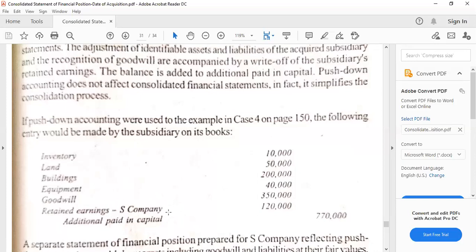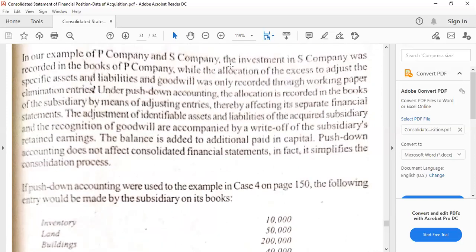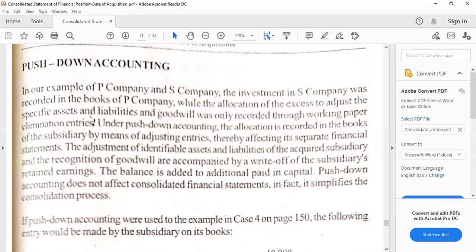Anyhow, before I go back to page 150 of case 4, because we have to confirm the values, allow me to mention to you the procedures. Under push-down accounting, the allocation is recorded in the books of the subsidiary by means of adjusting entries, thereby affecting its separate financial statements.